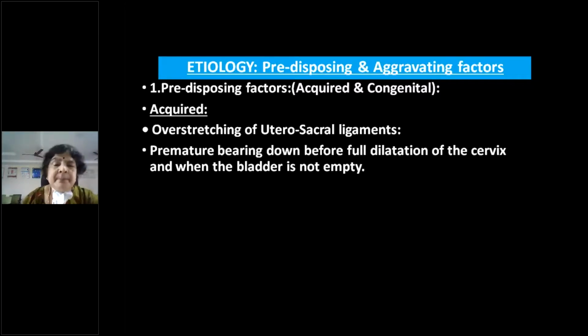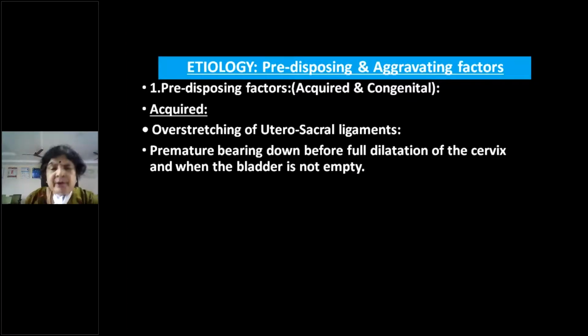support, then premature bearing down before full dilatation. So mismanagement of labor, in fact. When you ask a woman to bear down before full cervical dilatation, that is, in the first stage still, then there will be weakening of the fascia, there will be stretching of the ligaments, stretching of the muscular supports, and later on they may go into permanent defects and then produce a prolapse when the woman becomes menopausal and the support is lost.